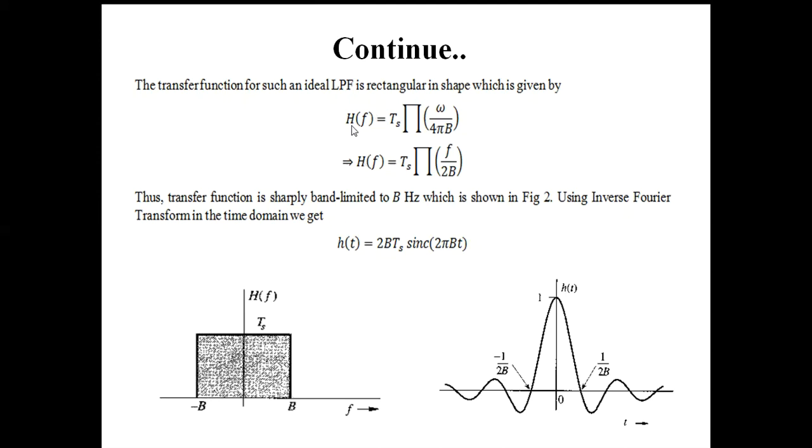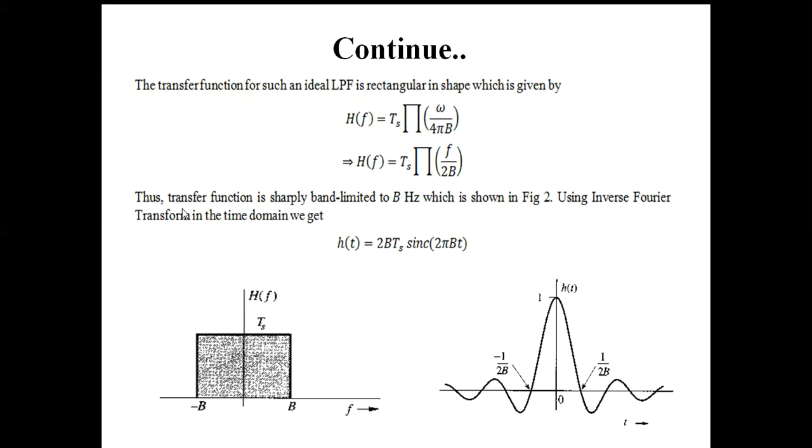Okay, so the transfer function can be given by Ts, whose amplitude is Ts, times a rectangular pulse of omega by 4 pi B, where B is the bandwidth or upper cutoff frequency. So substituting omega equal to 2 pi f, we get H(f) equal to Ts times a rectangular pulse of f by 2B.